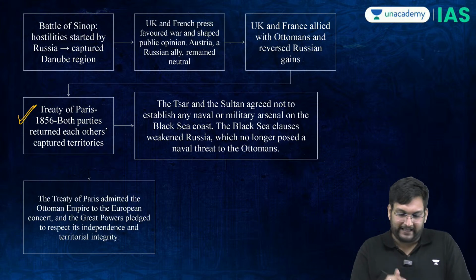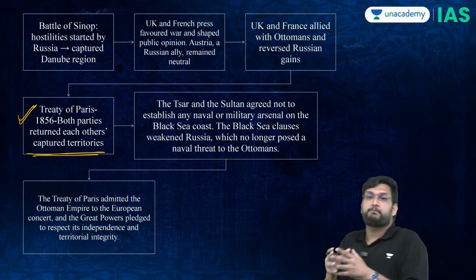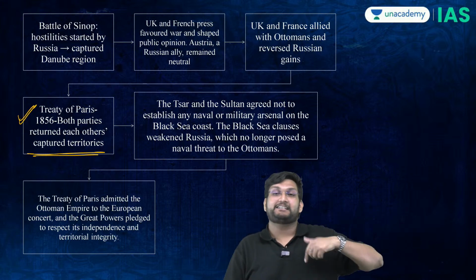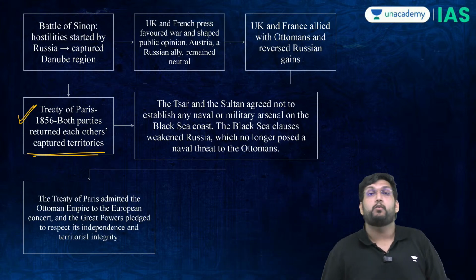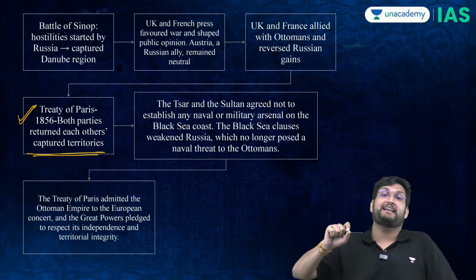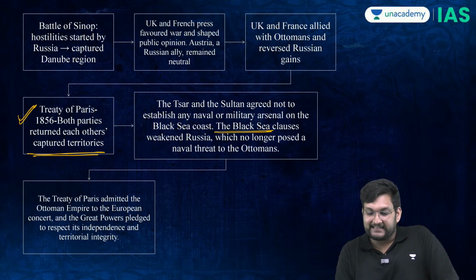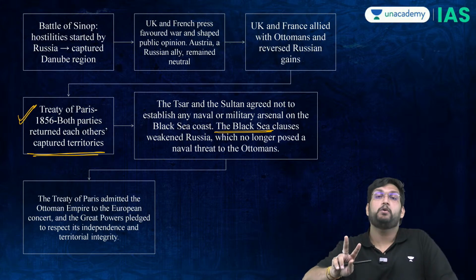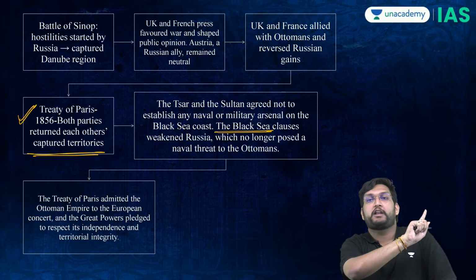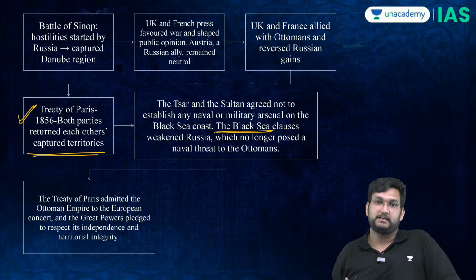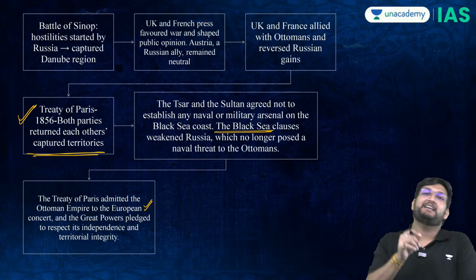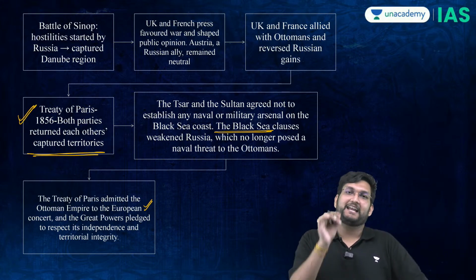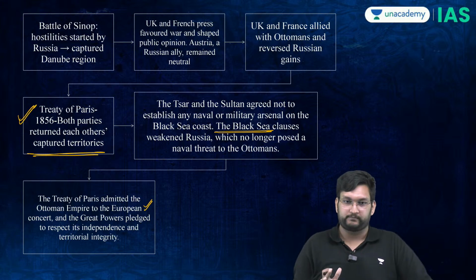The Treaty of Paris, wherein both parties will come back to their original positions, but that will in turn lead to what is called the demilitarization of the Black Sea. Basically, the British and the French will say that you cannot have any military ship in the Black Sea, and this will be one of the biggest setbacks to Russia, because Russia can now not use Sevastopol as a military zone.